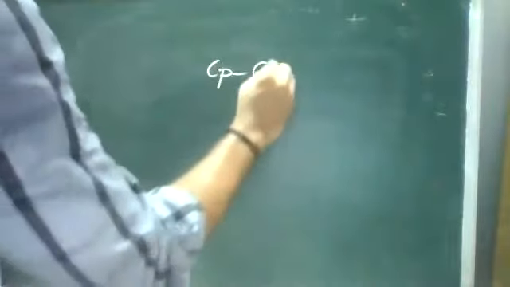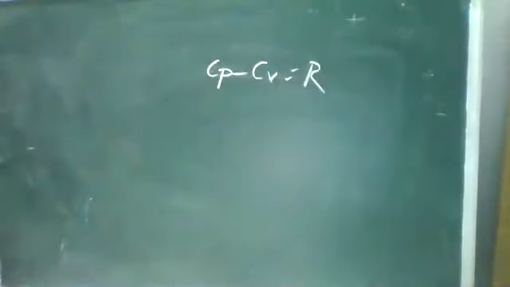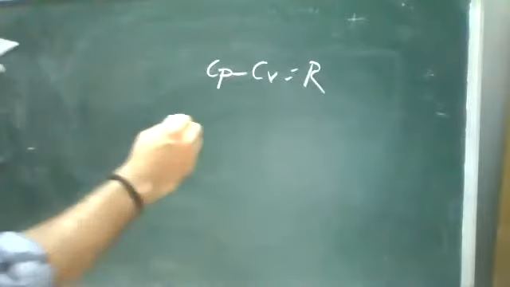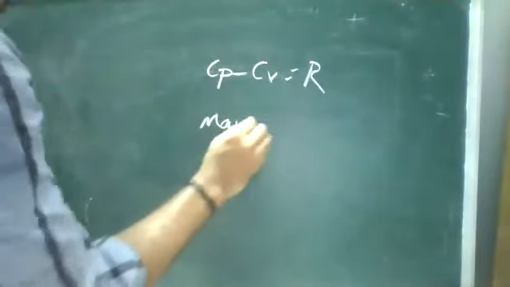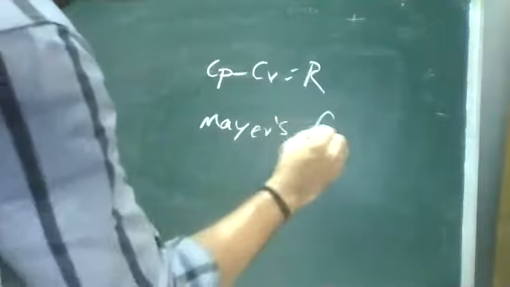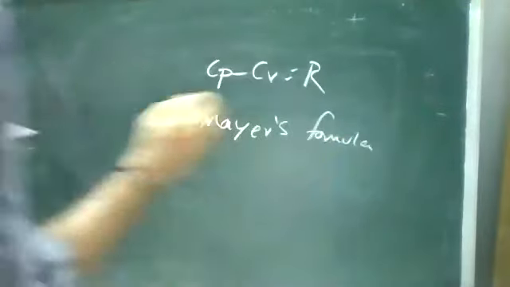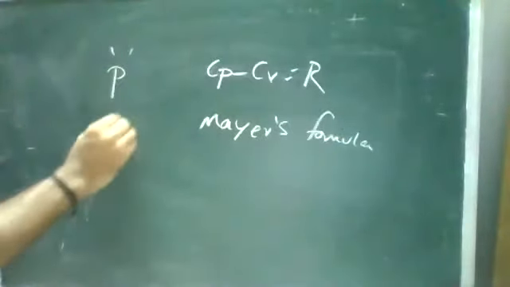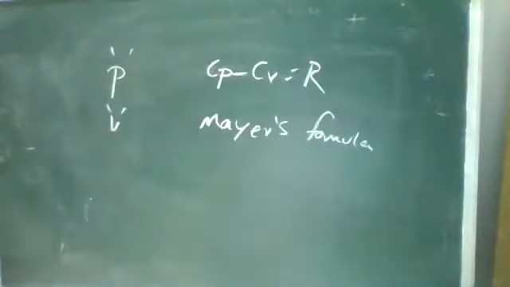Cp minus Cv is equal to R. This relation we call Mayer's formula. Whatever we are discussing here is constant pressure and constant volume. The difference between the specific heat at constant pressure and at constant volume is R.